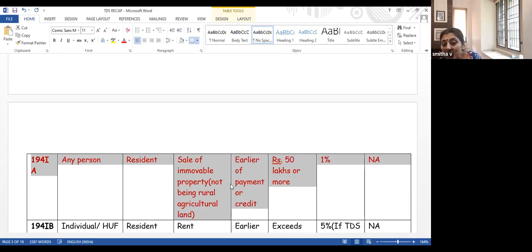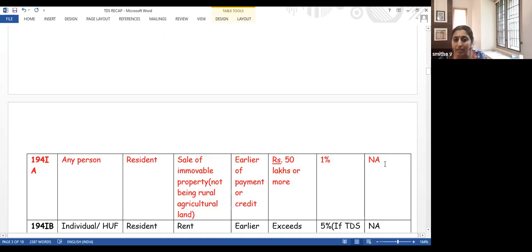At what time is TDS to be deducted? Payment or credit, whichever is earlier. What is the amount which is covered? 50 lakhs. The amount which you are paying shall be 50 lakhs or more. Rate of TDS is 1%. And if you want to get a lower tax deduction, there is no Form 13. There is no 15G. That is not possible here. Form 13, Form 15G, there is no option for such payments.